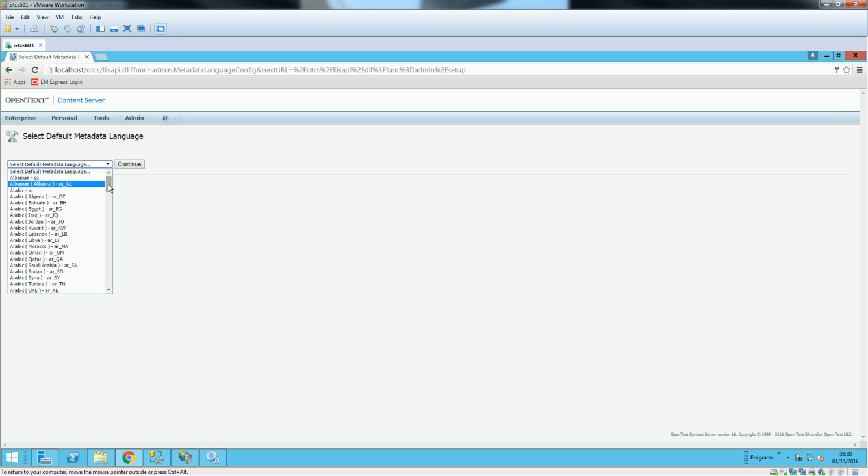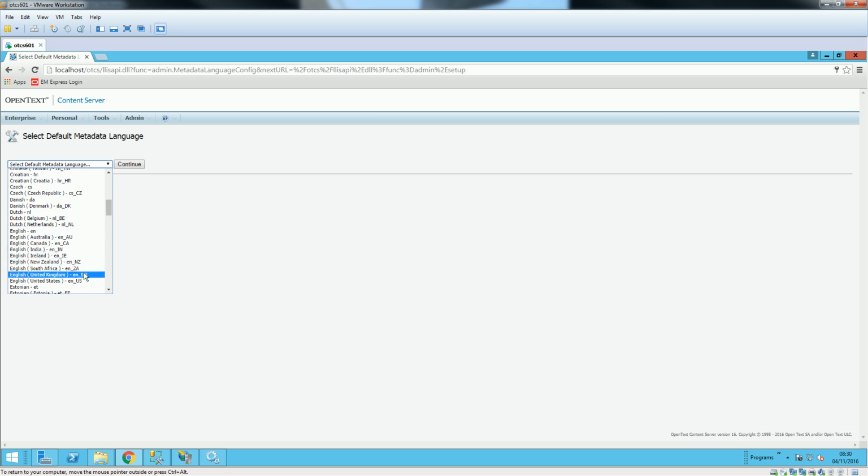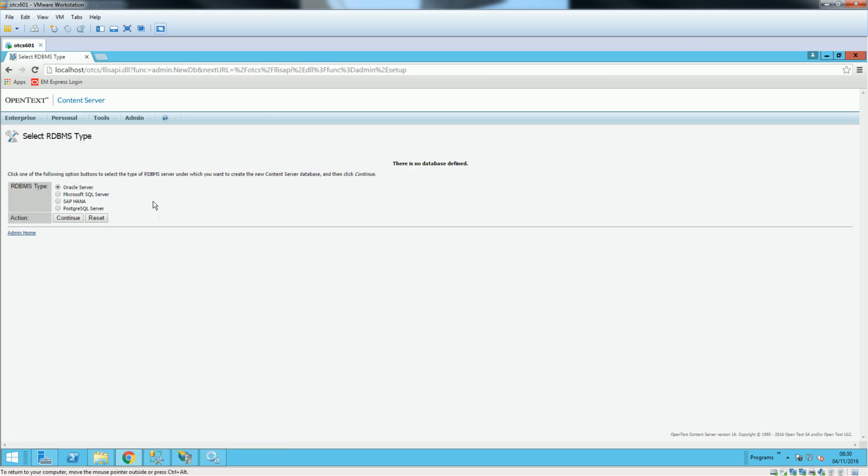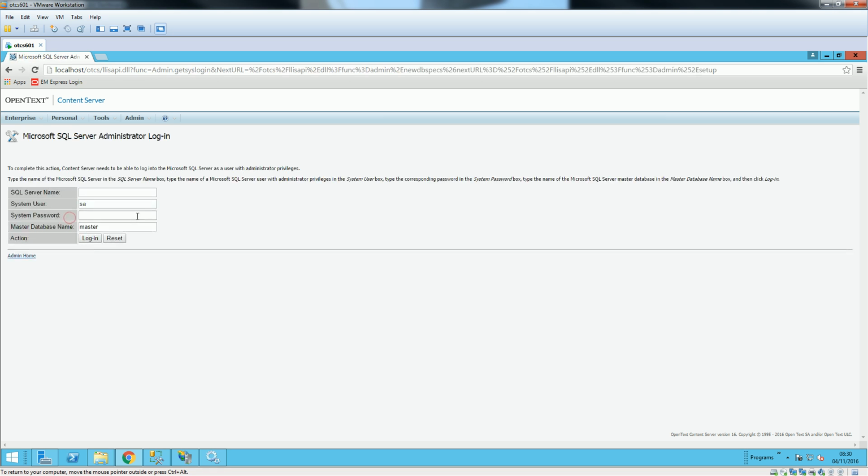Now we need to select the language, and the language is English. In your case, choose your own language. So, say GB. Now we have to create a new database because we don't have any existing database. So we'll say create new database. Here we need to define which database we're using. I have MS SQL, so we'll say continue. For the SQL server name, I have local server, localhost, and password SA, master database login.